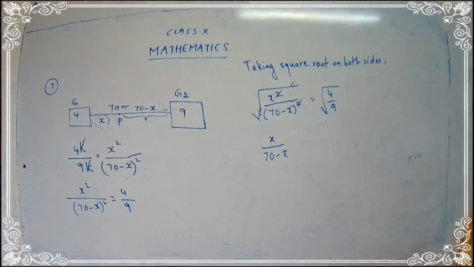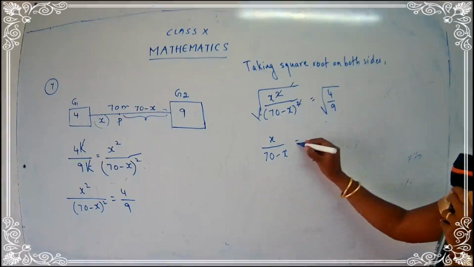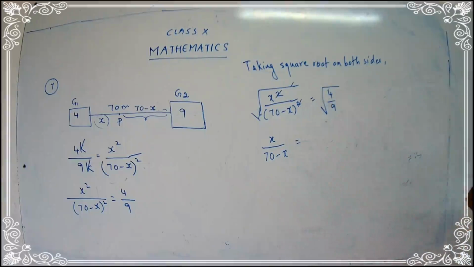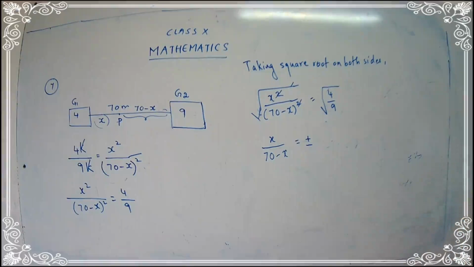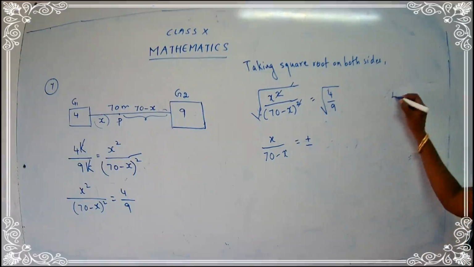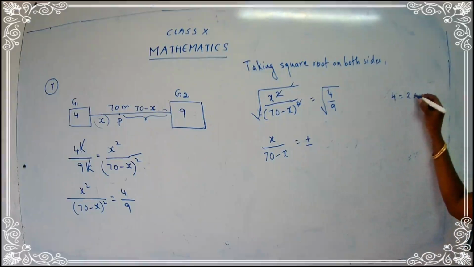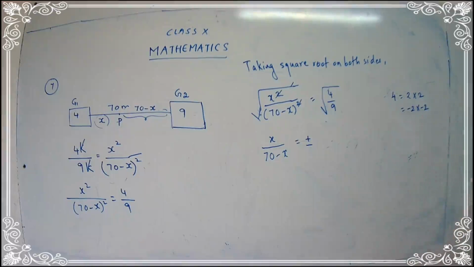So x upon 70 minus x is equal to, and when we remove the square root sign for a number, you have to add a plus minus. Always remember, because we have seen that 4 is equal to 2 into 2, and also this is equal to minus 2 into minus 2. So when you take plus 2 into 2, you get the answer 4, and similarly if you take minus 2 into minus 2, you are going to get the answer as 4.